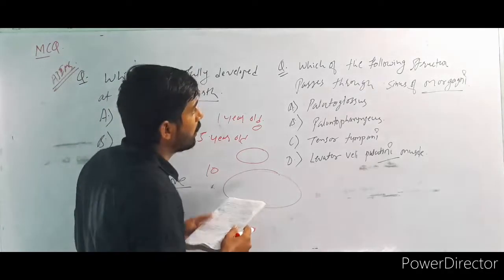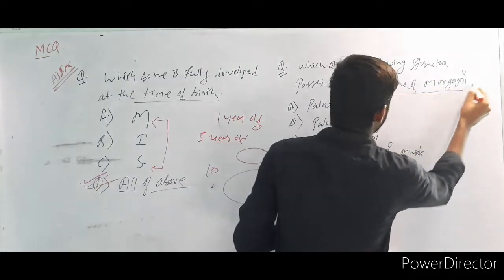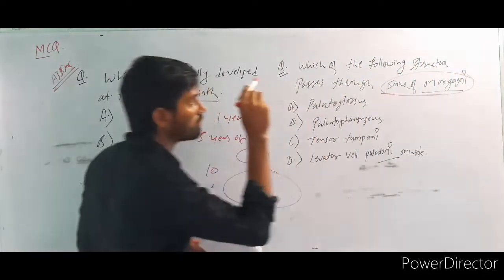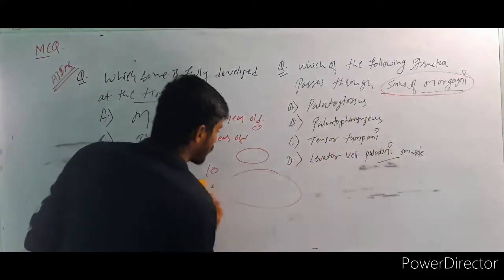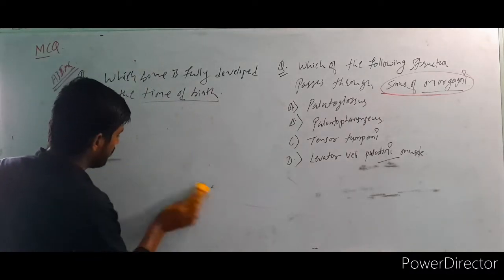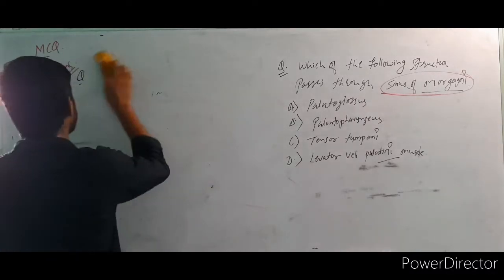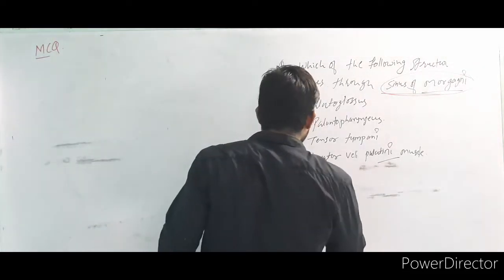So this is: which of the following structures passes through the sinus of Morgani? I want to discuss these things. Sinus of Morgani, what is this? Tell me the answer. The answer is D. D is the correct answer. What is D? Levator veli palatini muscle is the correct answer.